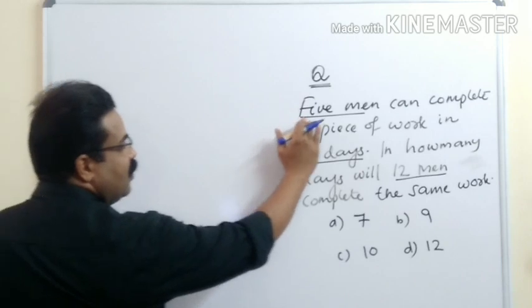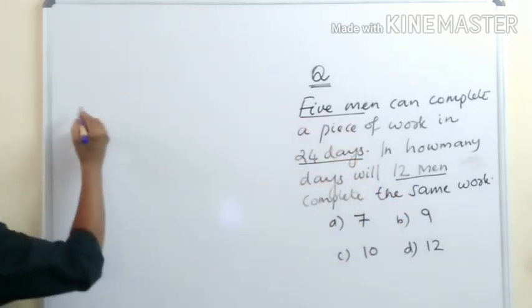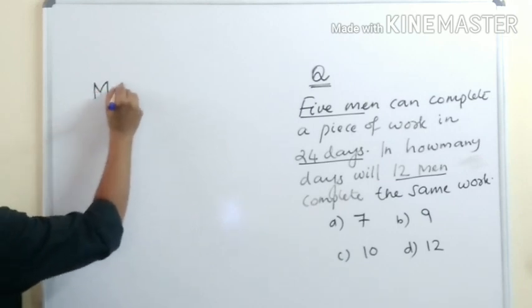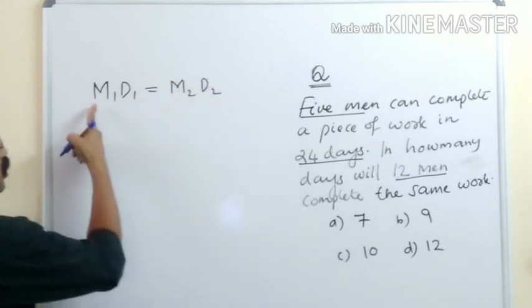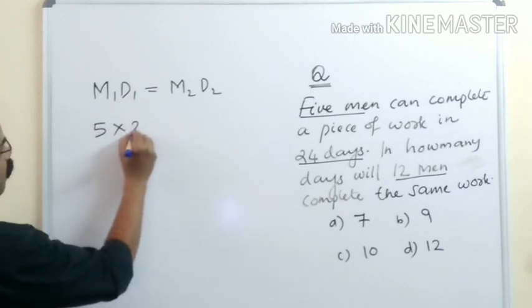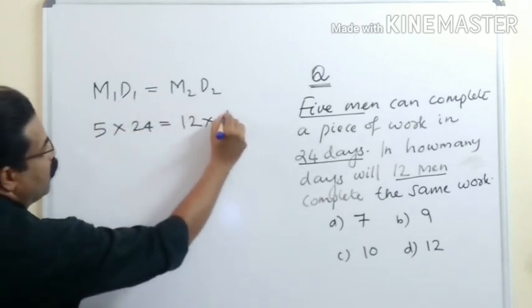So 5 men and 24 days. 12 men, how many days? So we will take men and days. We have the very important formula, M1 D1 is equal to M2 D2. So 5 men, 5 into 24 days is equal to 12 men into how many days?